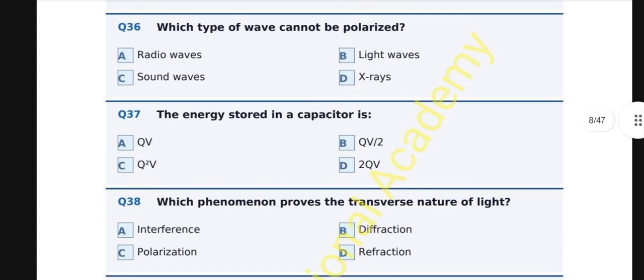Question number 37. The energy stored in a capacitor is A. QV, B. QV/2, C. Q squared V, D. 2QV. And the correct option is B. QV/2. Energy stored E is equal to 1/2 QV, which is 1/2 CV squared, which is Q squared over 2C. The factor 1/2 arises because voltage builds up gradually from 0 to V during charging, making the average voltage V/2.